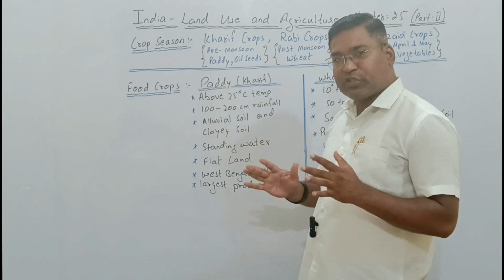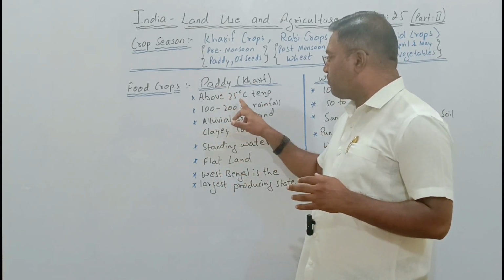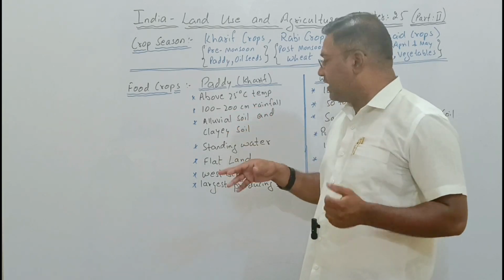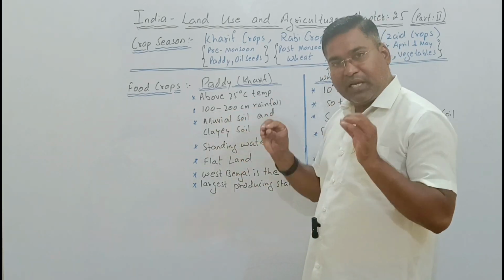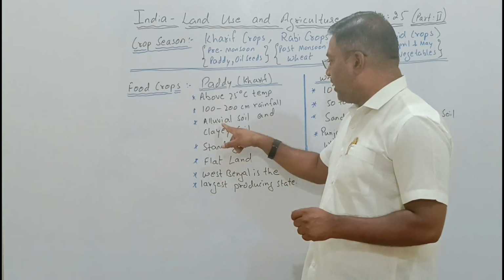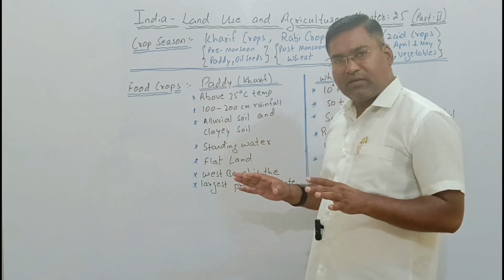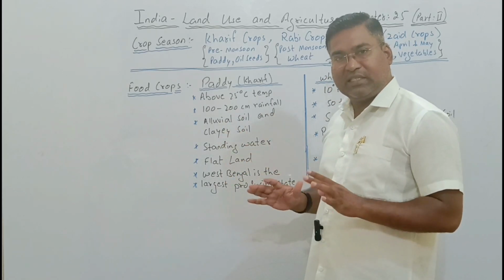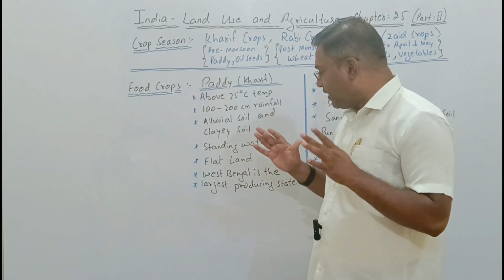Now this paddy has its own characteristics. To have a proper production of paddy, it requires a minimum temperature of 25 degrees Celsius, above 25 degrees Celsius. A rainfall of 100 to 200 centimeters is required. It grows very well in alluvial soil and clay soil. In these soils, the paddy grows very well.